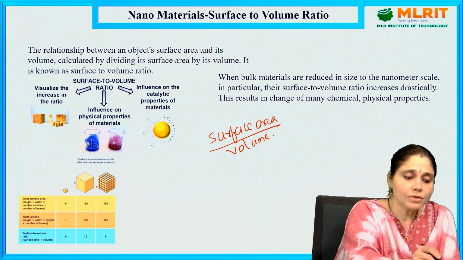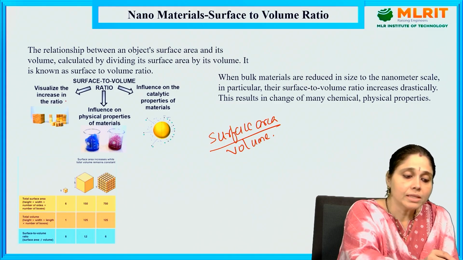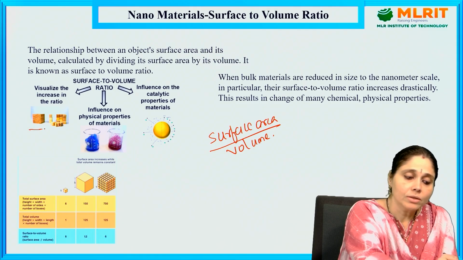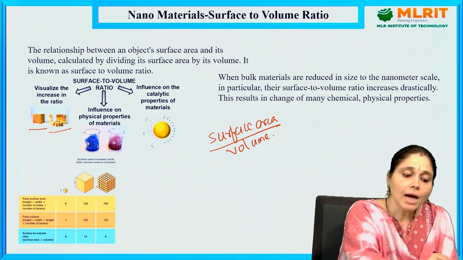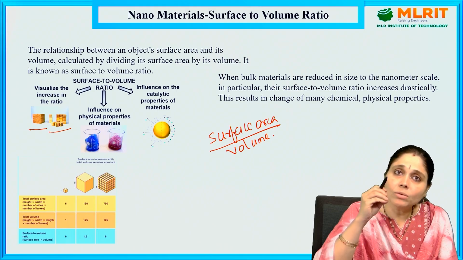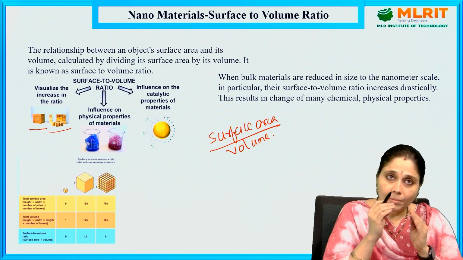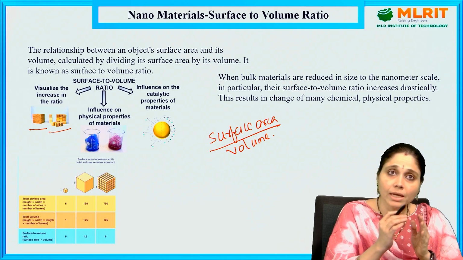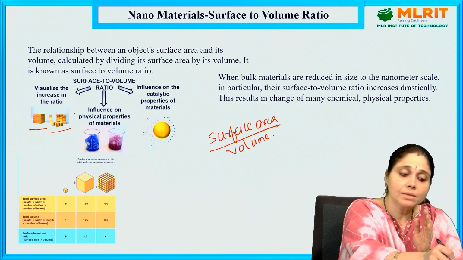So the surface to volume ratio visualizes the increase in the ratio. So this is the bulk material, this is the nanomaterial. We can observe here. So this is the bulk material, this is the nanomaterial. Yes, what can we observe from the first thing itself? Due to the reduced size of the material, the surface is being increased.